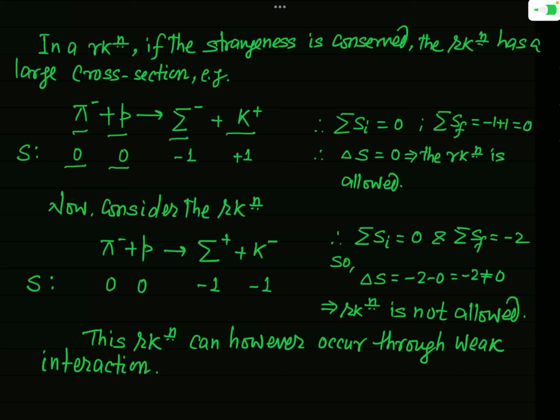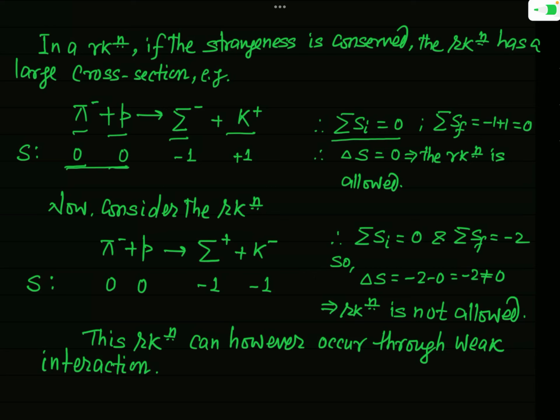So the total strangeness number of the reactants, the sum of the initial strangeness numbers, that is sigma Si, will be 0 plus 0, that is simply 0.